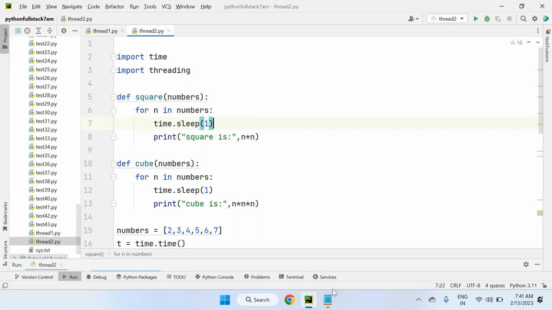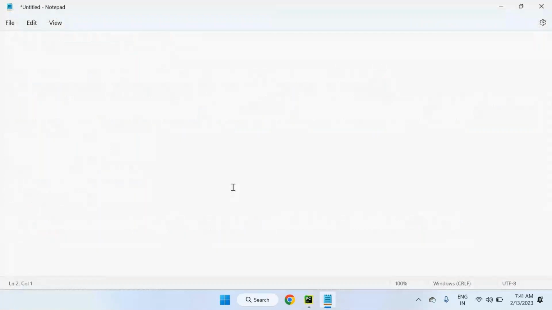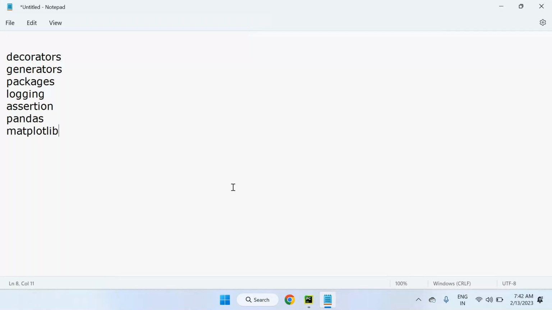Tomorrow I'll take it for all. Announcement here: apart from the multi-threading concept, we still have these concepts in Python: decorators, generators, packages, logging, assertion, pandas, and matplotlib.